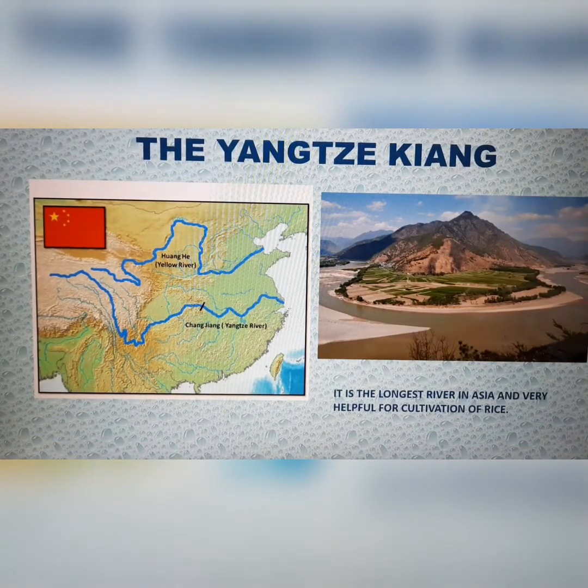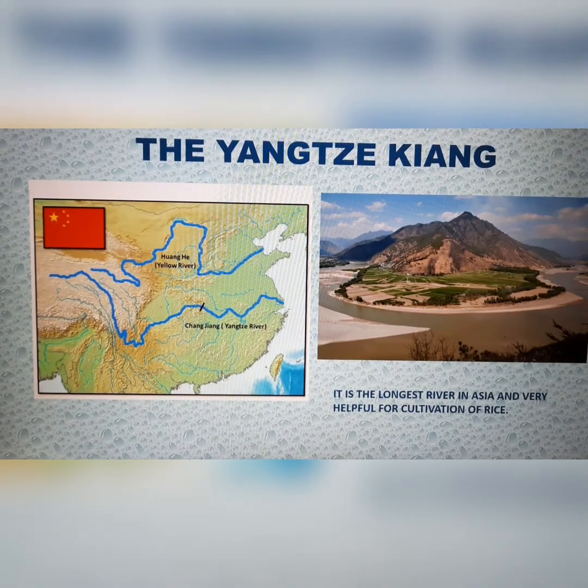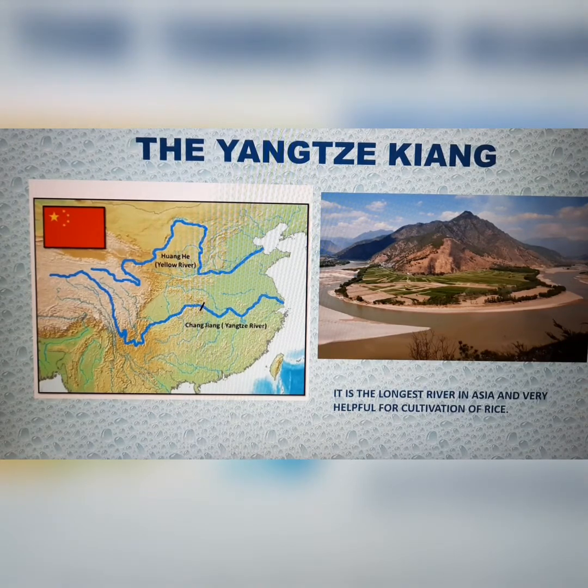The other river which I spoke about was the Yangtze Kiang River. You can see in the map that it flows south of the Huanghe River. It is the longest river in Asia and it is very helpful. Look at the silt or the color of this river. It's again normal. It's grayish brown and it is very helpful for cultivation of rice, and rice cultivation is a major agrarian occupation of China.